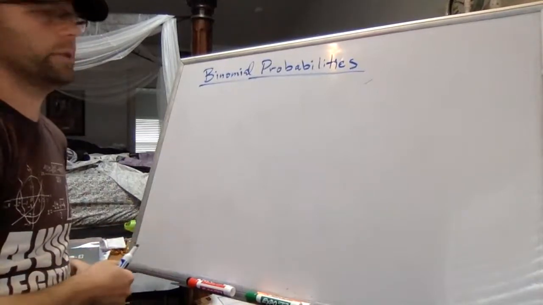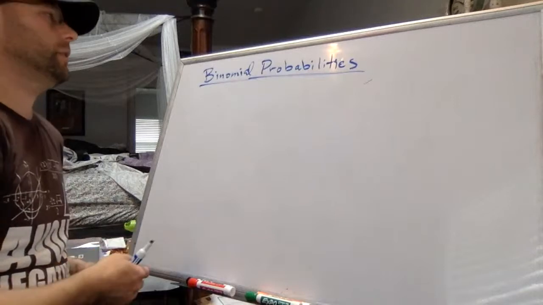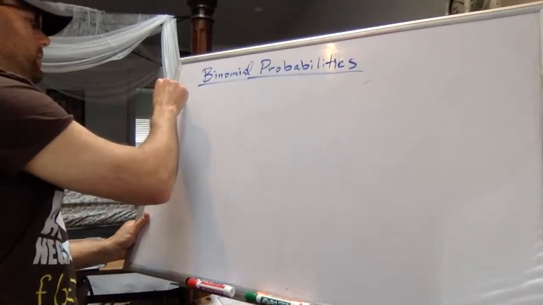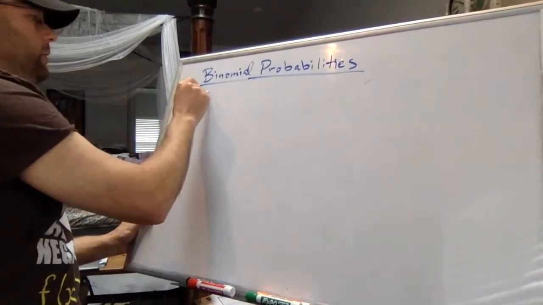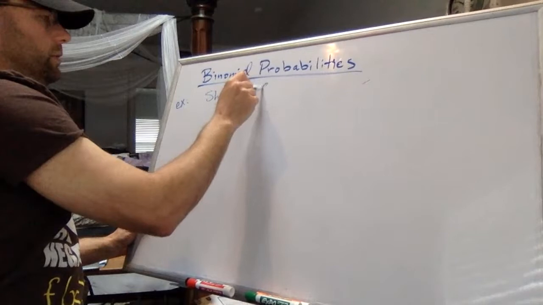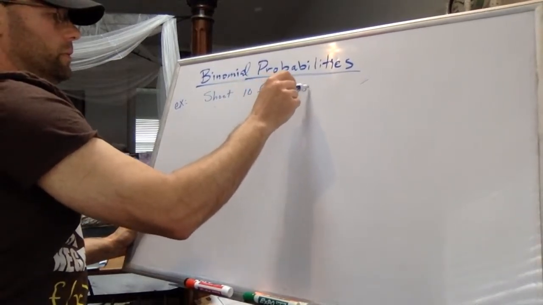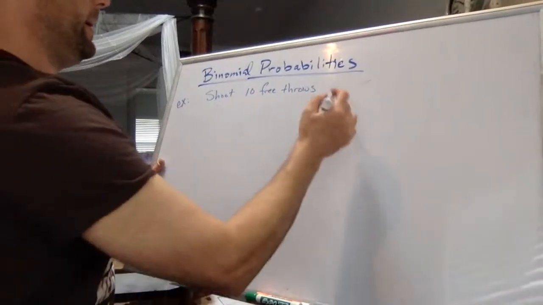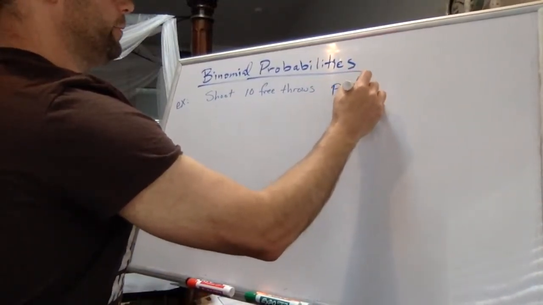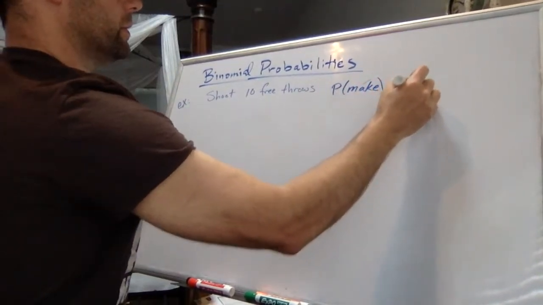But if you take an engineering statistics class or regular statistics class, you'll get lots and lots of these. So let's just do an example. Let's say I'm going to shoot 10 free throws, and the probability of making a free throw is 70%.